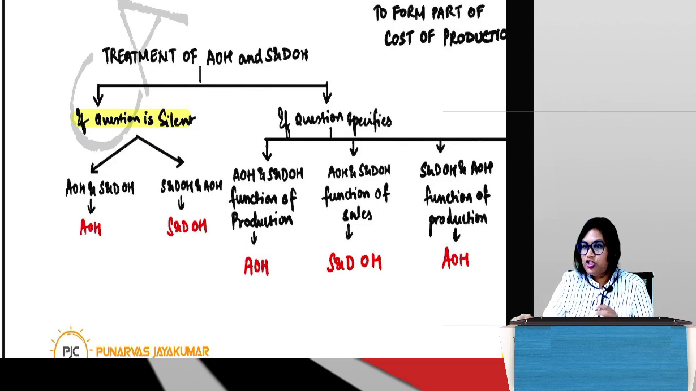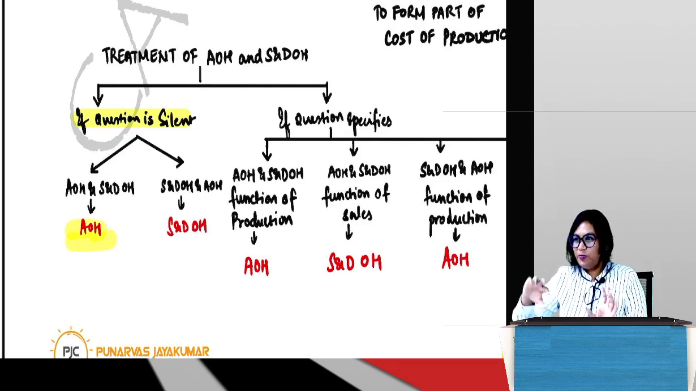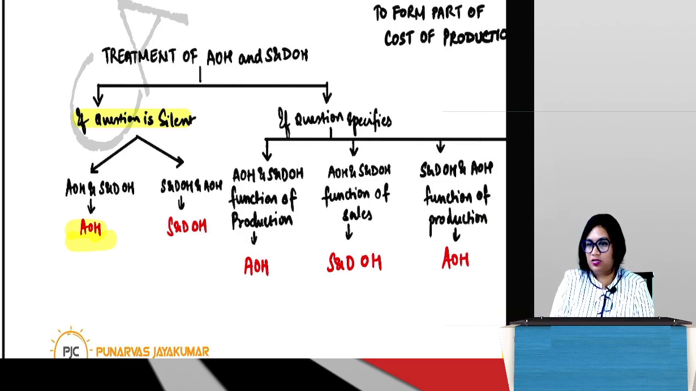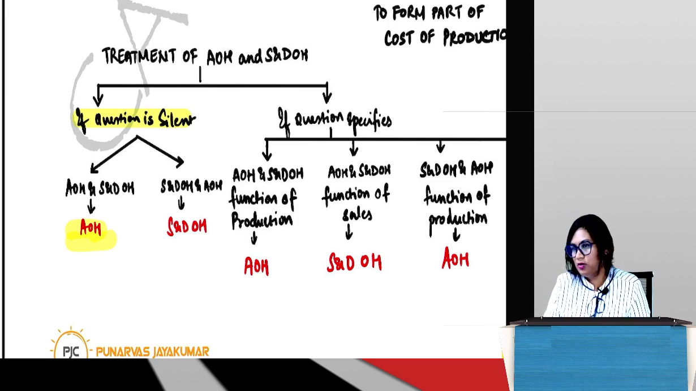So our assumption here will be to take this cost as AOH. Why? Because they have said AOH and SNDOH, which means SNDOH is a negligible cost. They don't want to show it as a separate head, so they've clubbed it with AOH. It's of similar nature. I am taking it as AOH because that is what they have mentioned first.